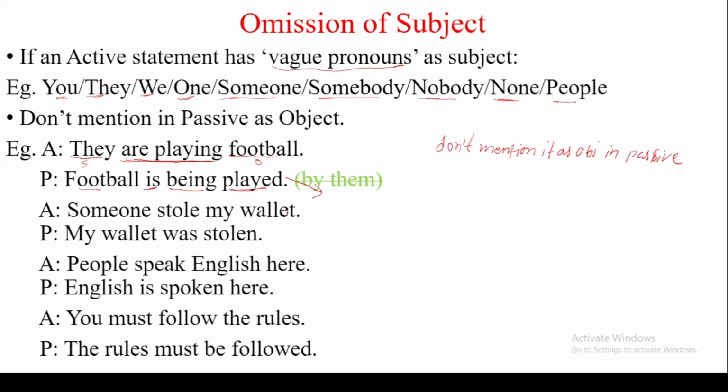So the football is, so football, then verb be is continuous tense, that's why being V3 played. It means we changed object as subject, and verb we changed into past participle.